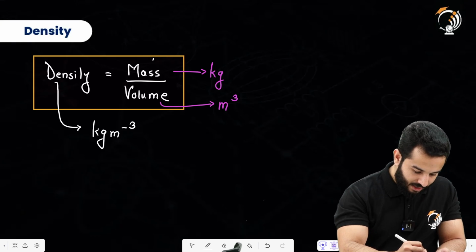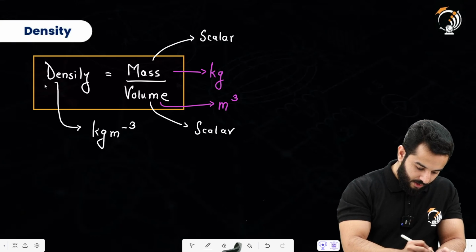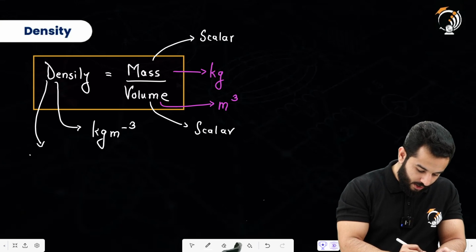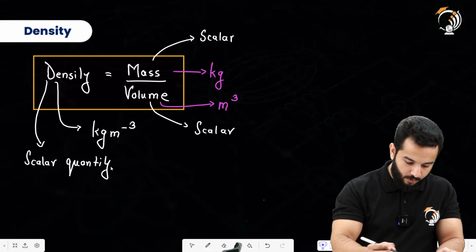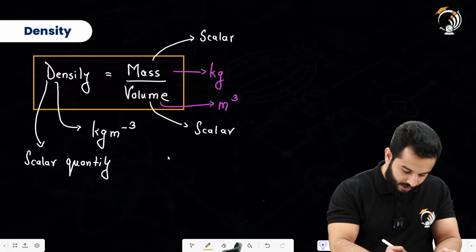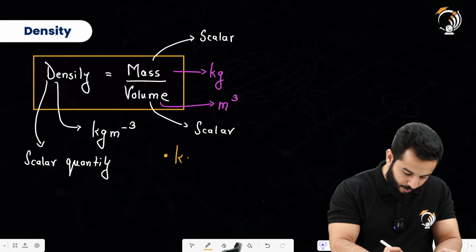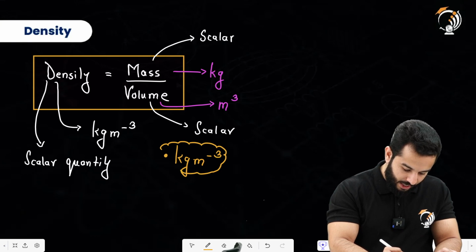Plus mass is a scalar quantity, so is volume a scalar quantity. So it means that density is also going to be a scalar quantity. There can be more units for density, and first of all, the SI unit is kilogram per cubic meter.